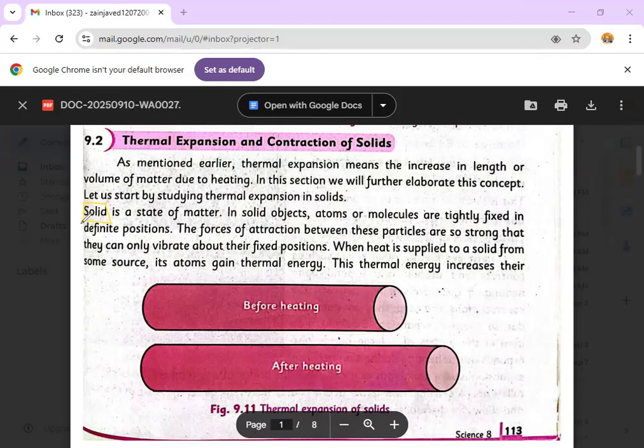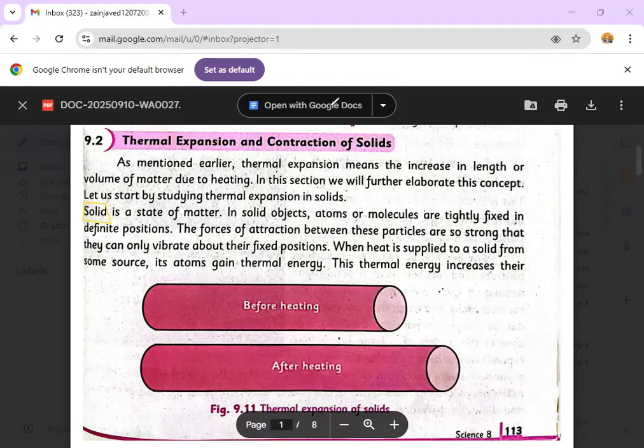You know that in the classroom, I have told you that if we look at the molecular arrangement of the different states of matter, the solid has a very tightly packed structure, therefore it has a definite shape. The liquid has slightly far apart molecules, and the gas has very, very far apart molecules. So, right now we are dealing with the solid state of matter.